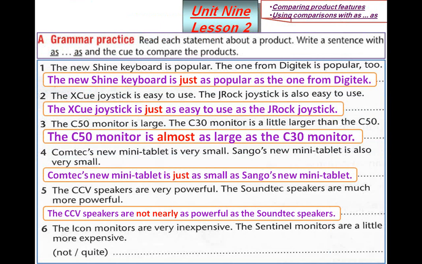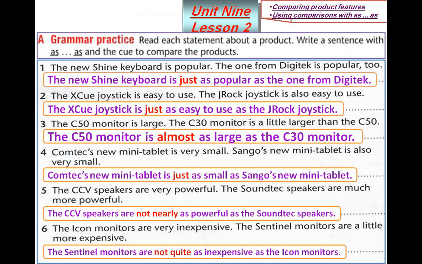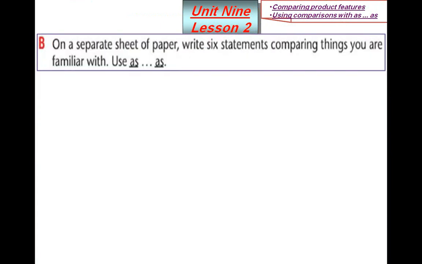Well done. Number 6. The Icon monitors are very inexpensive. The Sentinel monitors are a little more expensive. Not quite. Also we have the negative form and quite. That means we are expressing differences. I say the Sentinel monitors are not quite as inexpensive as the Icon monitors. Well done.